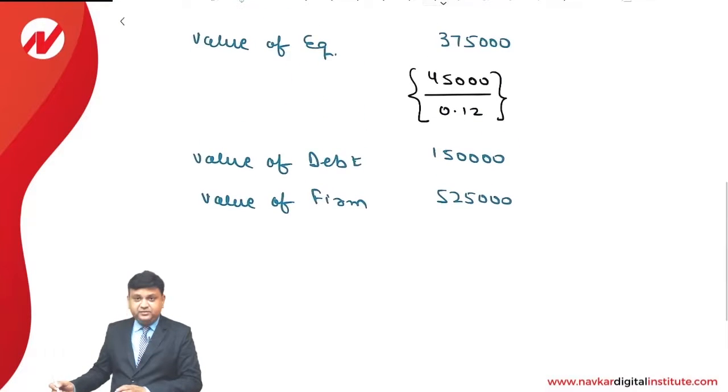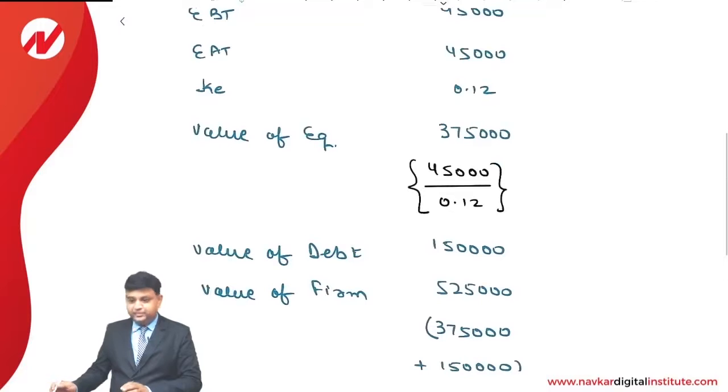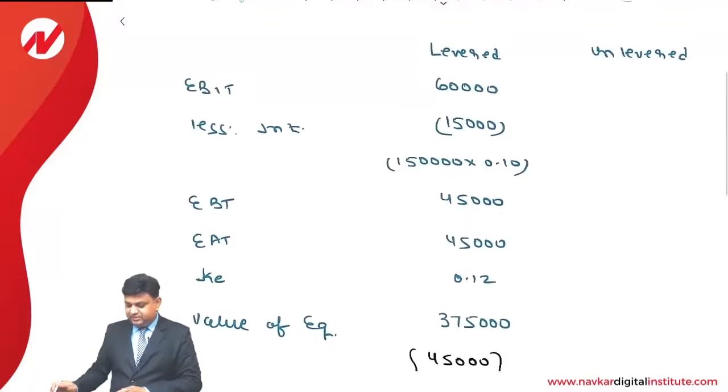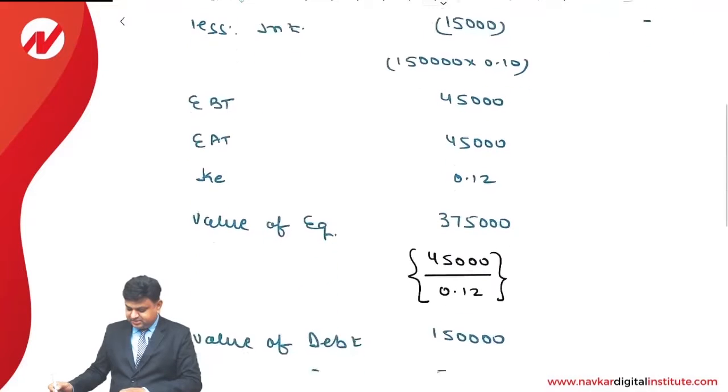It is 3,75,000 plus 1,50,000. Okay. This is the value of the levered firm. Now we are required to do similar working for the unlevered firm. In that, the operating income is 60,000. Amount of interest is 0. Why? Because it is unlevered. It means that it does not have any committed sources of finance.